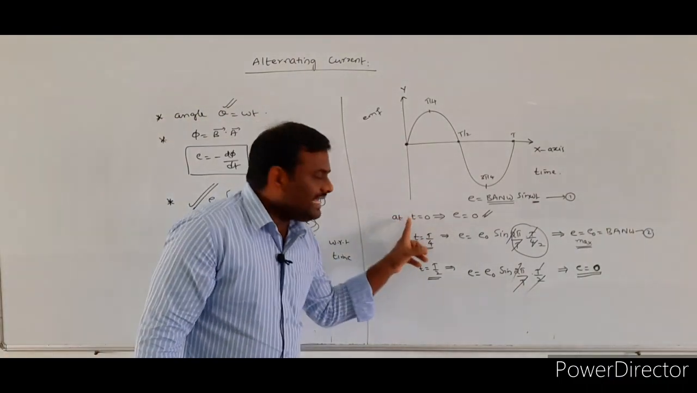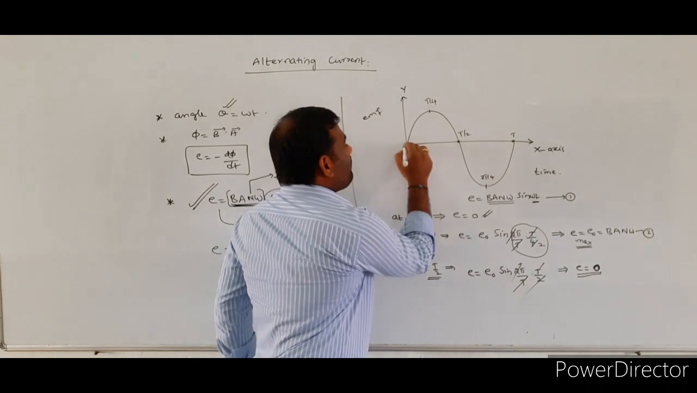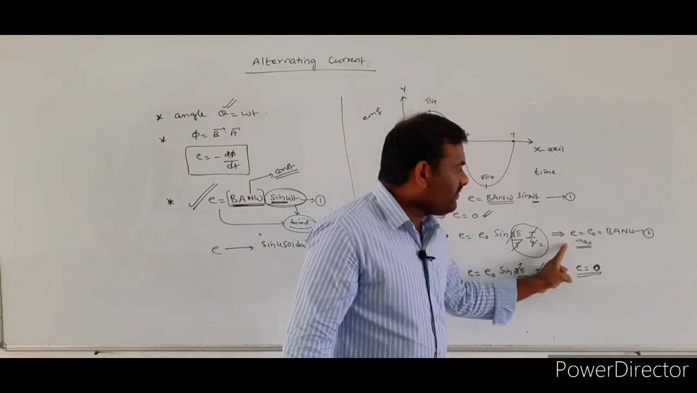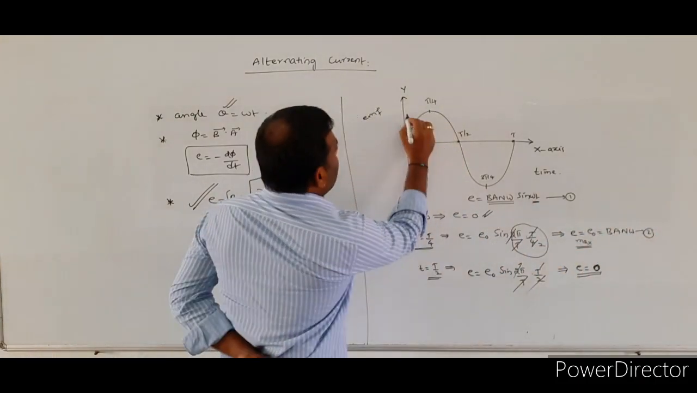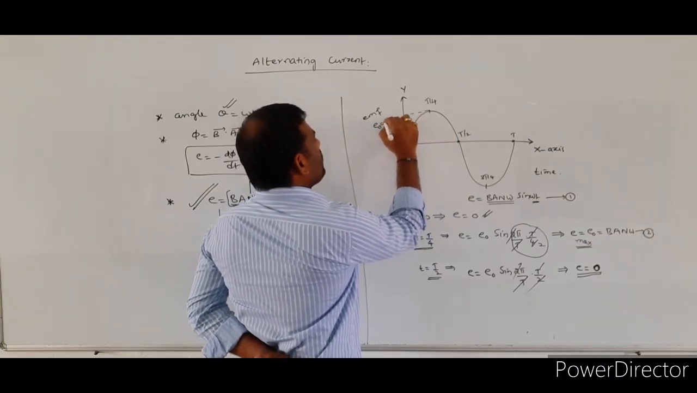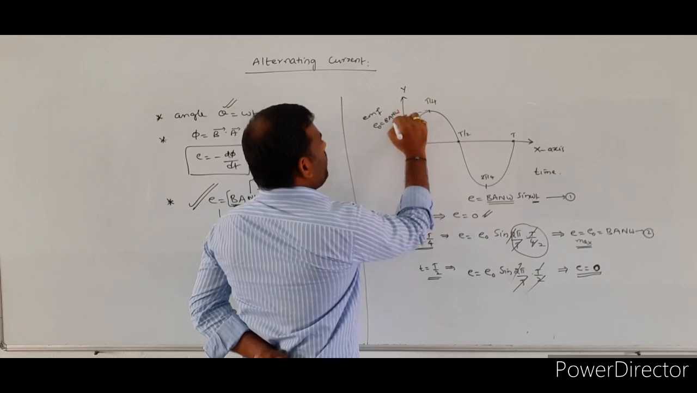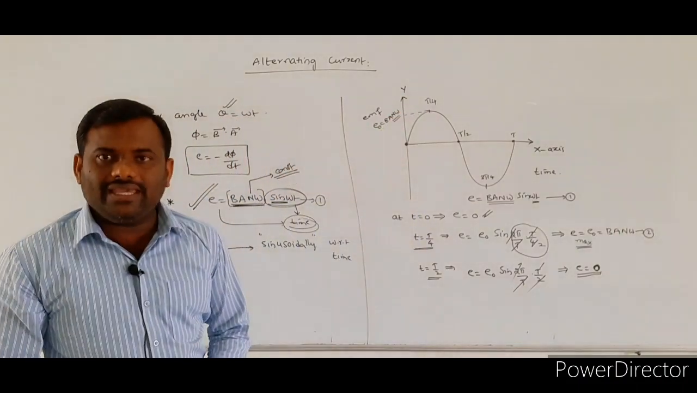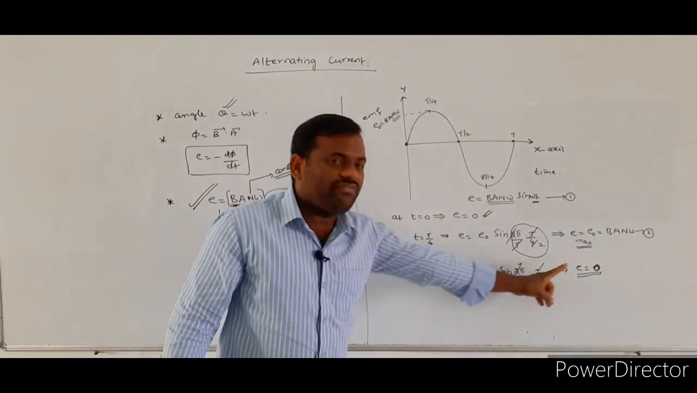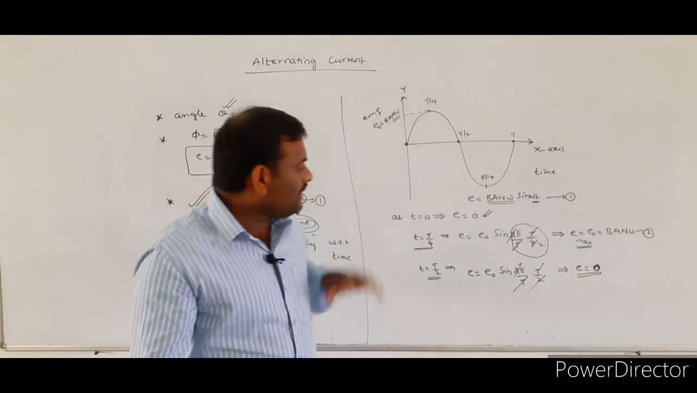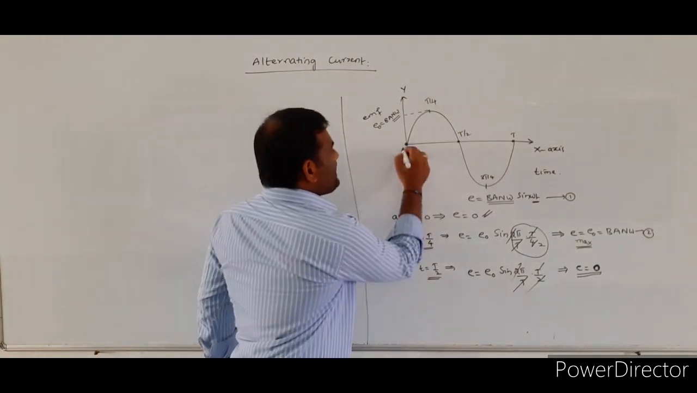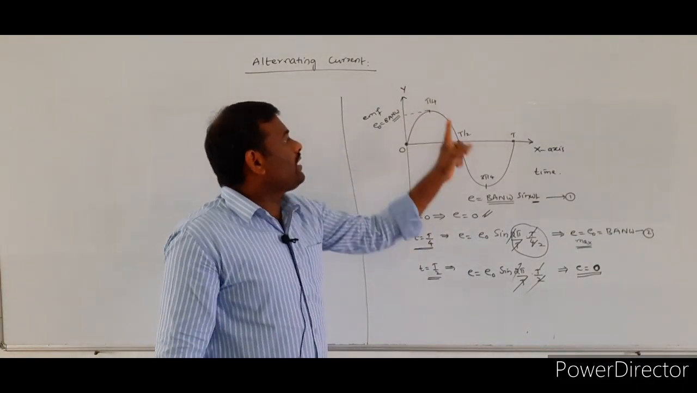At t equal to 0, the induced EMF value is 0, and at t equal to T by 4, the induced EMF value becomes a maximum. We indicate from the graph that the maximum value is E naught, or BAN omega. Again at a time of T by 2 seconds, the induced EMF value becomes 0.